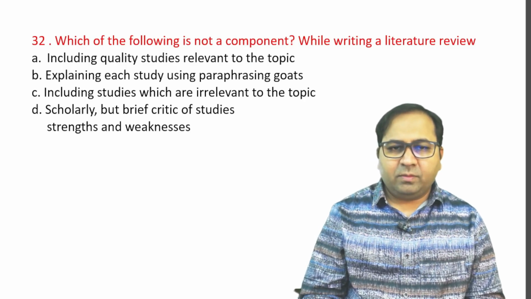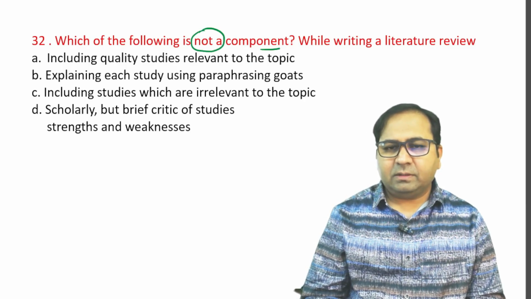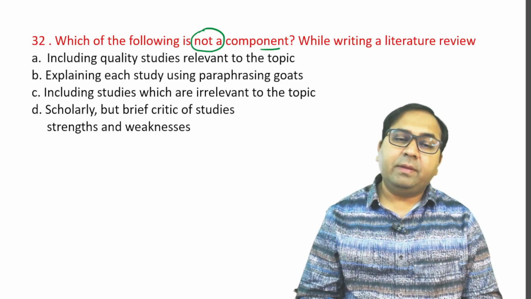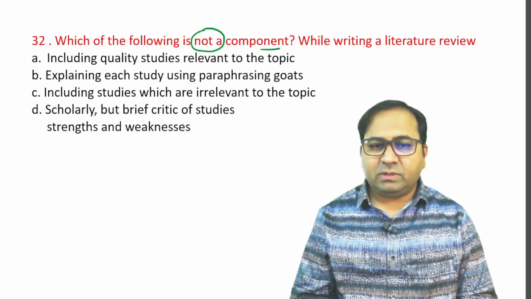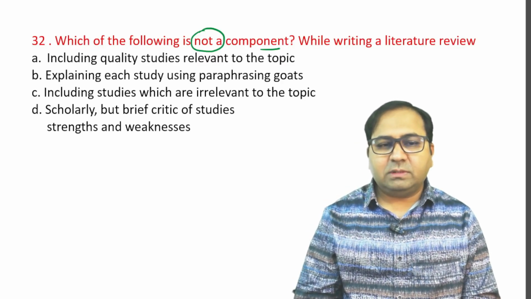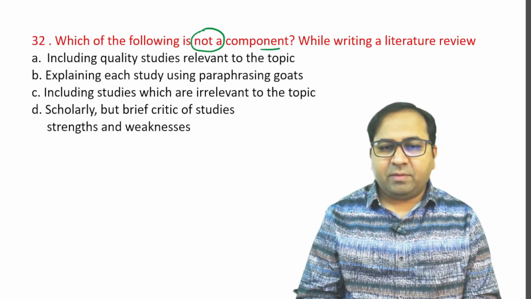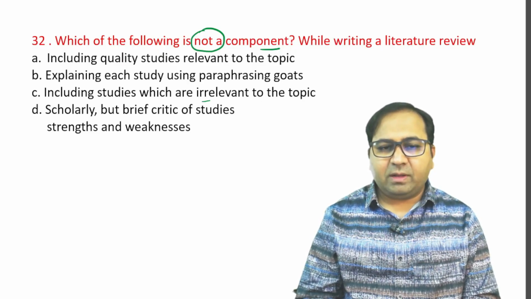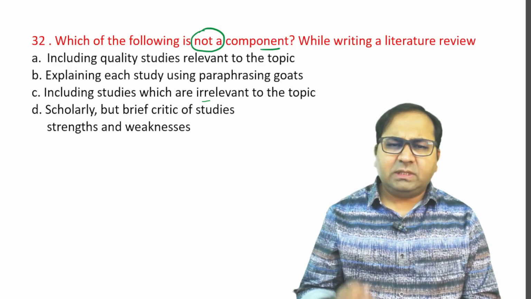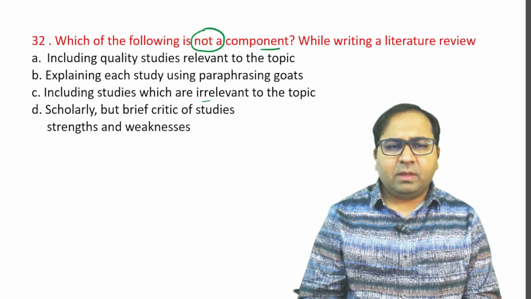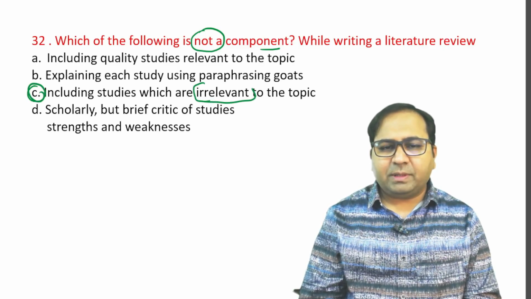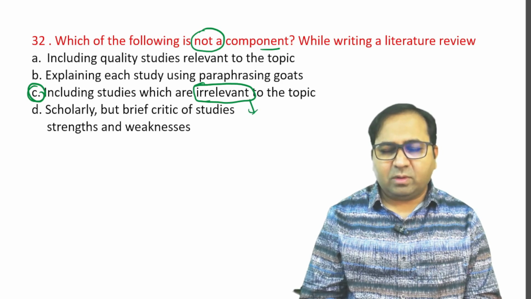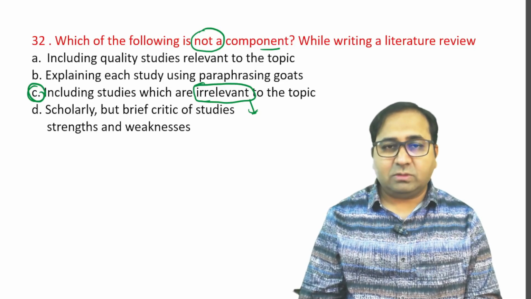Next question. Which of the following is not a component while writing a literature review? Options are A. Including the quality studies relevant to the topic, B. Explaining each study using paraphrasing quotes, actually it is a quotes. Then next is including the studies which are irrelevant to the topic, or D. Scholarly but brief critique of studies' strengths and weaknesses. So which is not a component while writing a literature review? Option number C is not a component, that is including studies which are irrelevant to the topic. See, because we want to include studies which are relevant to the topic. Okay, so this is the answer for this question. Please remember the question and also the answer and all the options also.